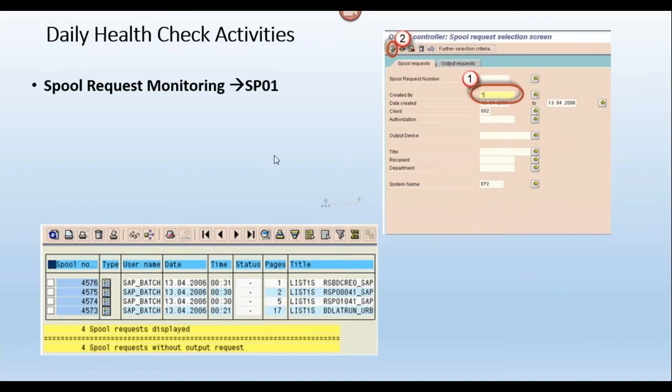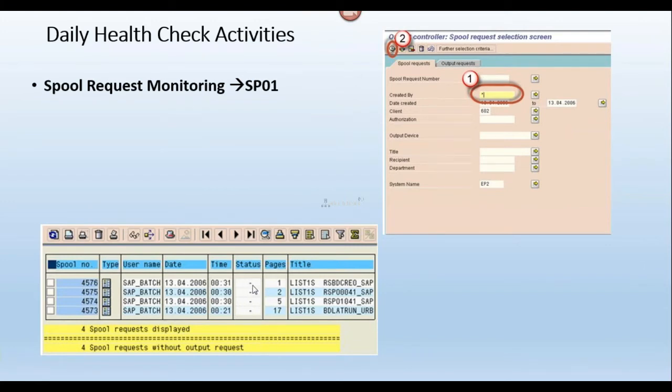Okay, and to see the spool request in my system, what is the transaction code? SP01. In SP01, you can view created by star and client star and from date from yesterday onwards. Okay, and execute here. Once executed, it will show you the list of spool requests generated since yesterday onwards to till date. It will give you the spool request numbers and with the status information.